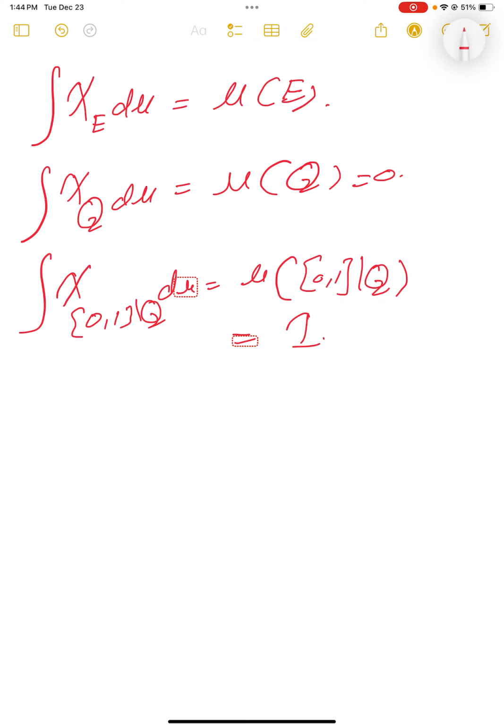Since we now have a definition of simple function, we can go ahead with a proposition. Proofs are very easy, so I'm going to skip most of them.